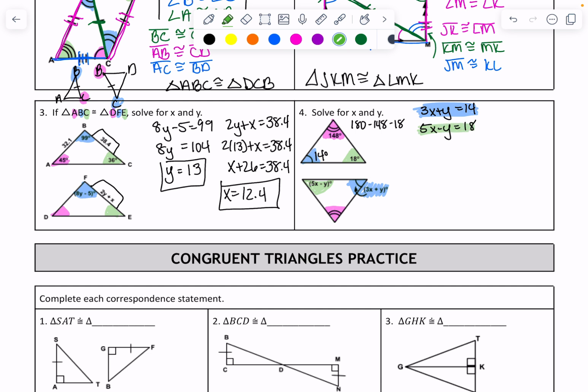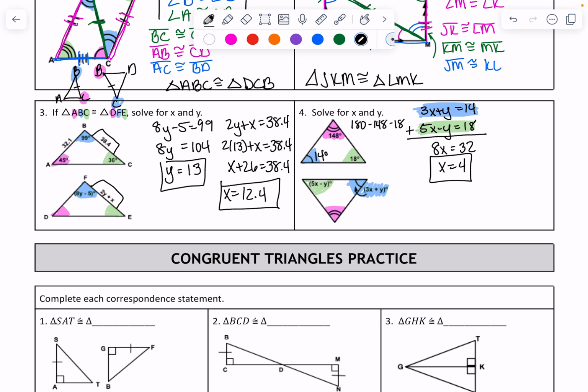Now, this is a system because it has x and y in both. But luckily, our y's are already opposites of each other, so we can go ahead and add these together, and y will go away. So 5x plus 3x is 8x. 1y plus a negative 1y is 0y. And then 14 plus 18 is 32. That means that x is 4.